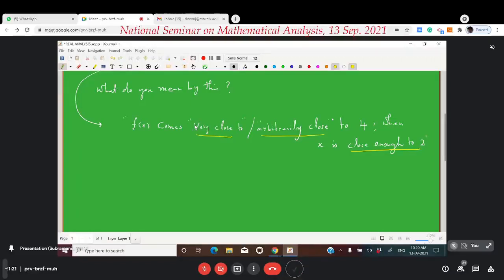Now, here you have to justify. What do you mean by very close? F of x comes very close to 4, or f of x comes arbitrarily close to 4. So you have to make these two terminologies precise. What do you mean by saying that f of x comes very close to 4 or arbitrarily close to 4? What do you mean by arbitrarily close? Arbitrarily close means how close it is. This will be the natural question, right? Are you able to understand?